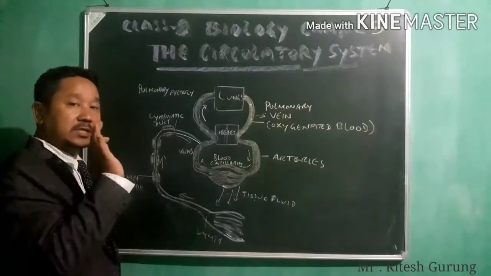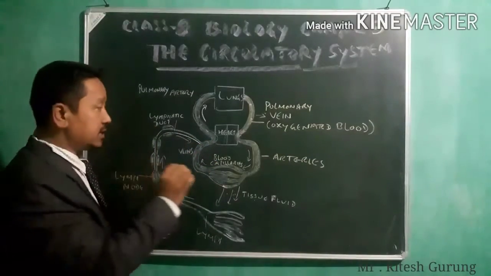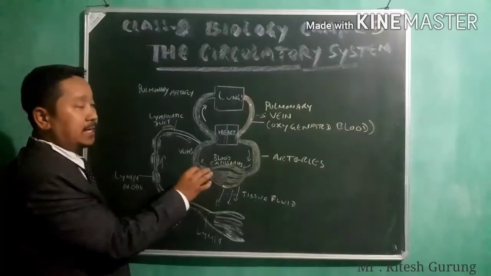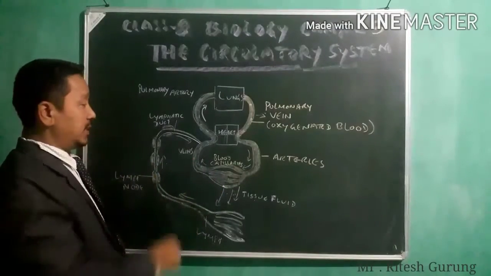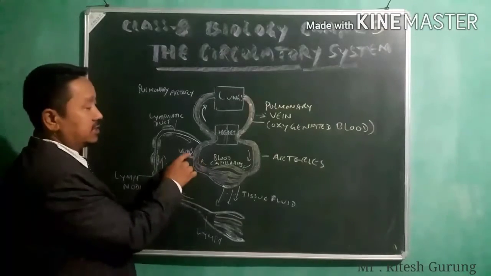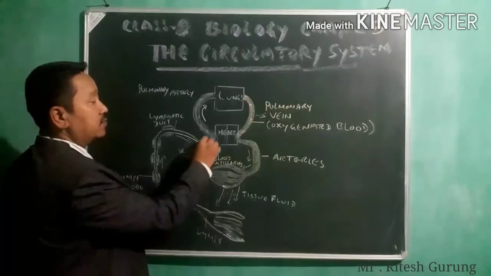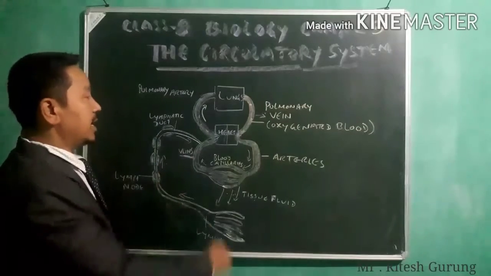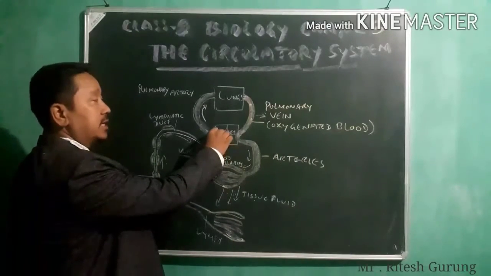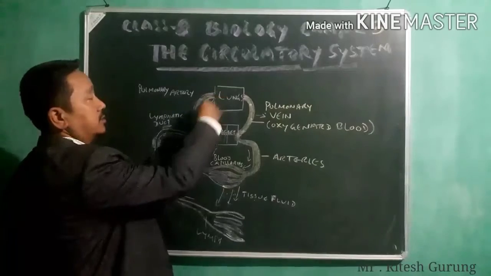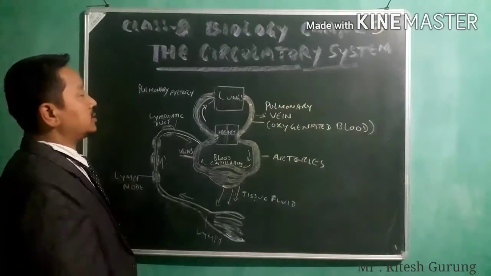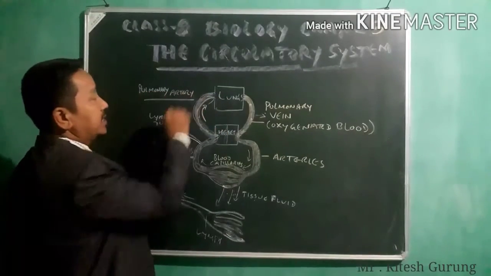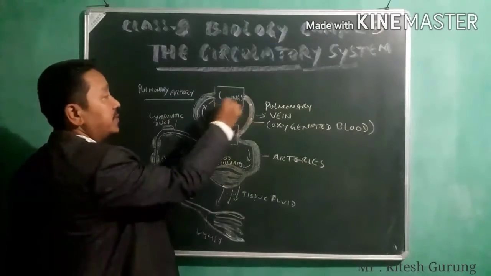Deoxygenated blood rich in carbon dioxide is collected by these veins and brought into the heart again, and from the heart it is again sent to the lungs by this pulmonary artery for purification.